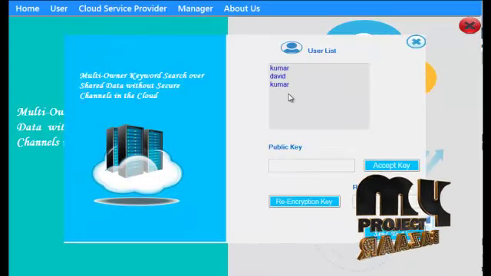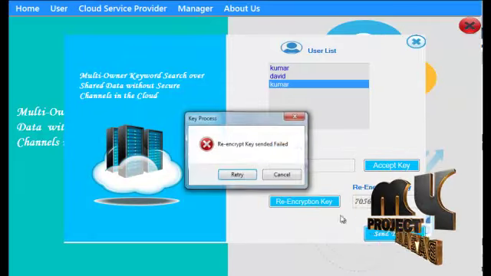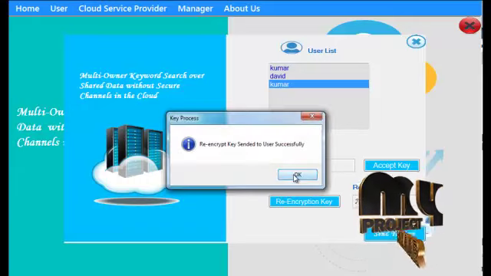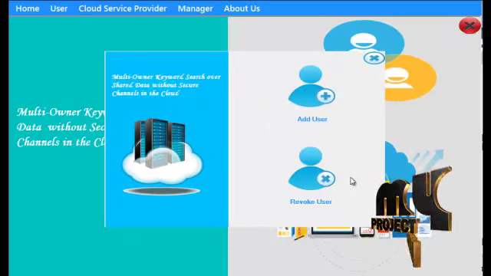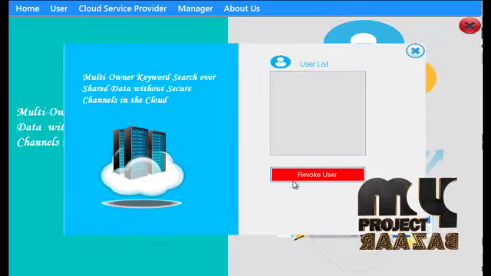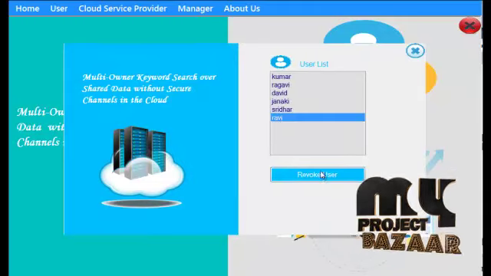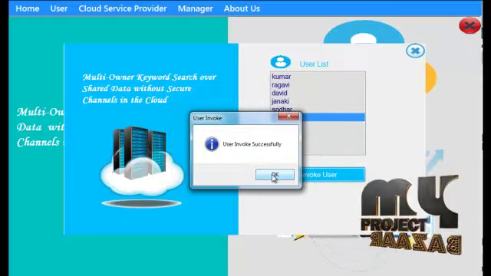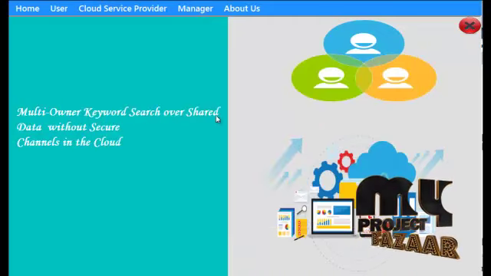Click add user, then accept the file, then re-encrypt the file and send it to the cloud owner. Now we see the re-encrypted key sent to user successfully message, and we can also revoke a user. This is a five-user list. If you want to revoke a user, the user revoked successfully message is shown. This is the CSP process.